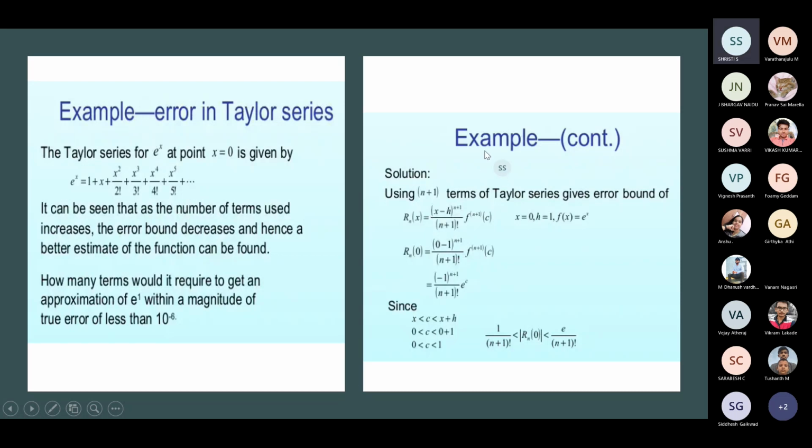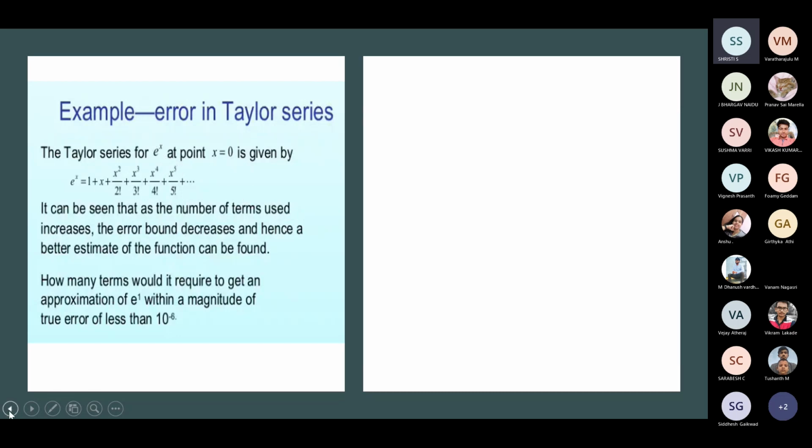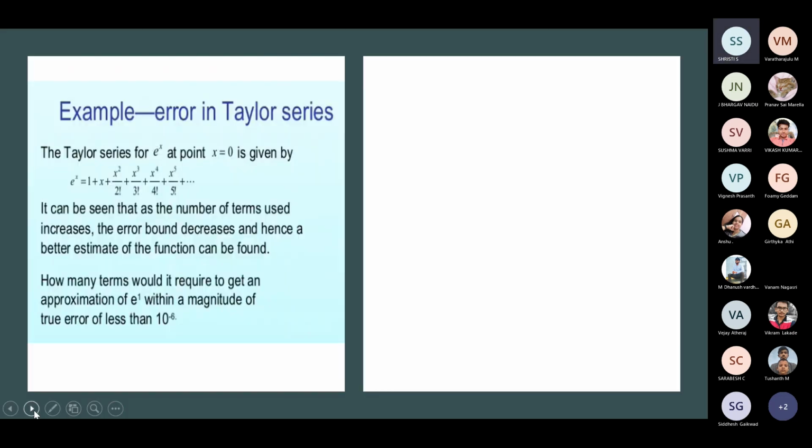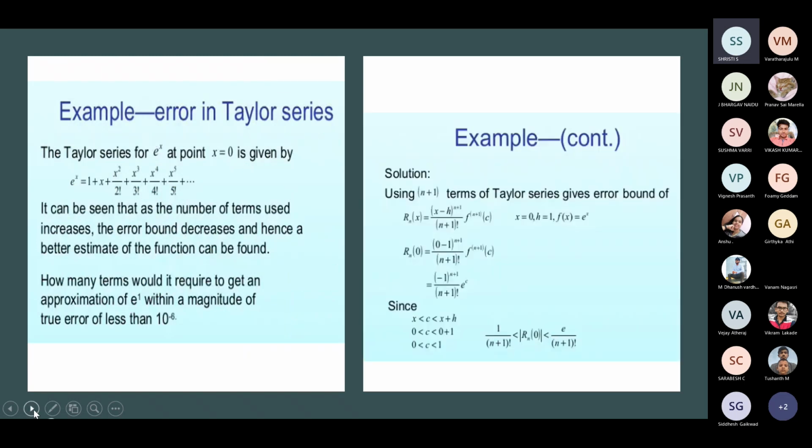The next is e^1. So here f(x) is e^x. In the formula, f(x + h) will be equal to e^x + e^x h + and so on. So we know that as we increase the number of terms, we get more accurate results here.